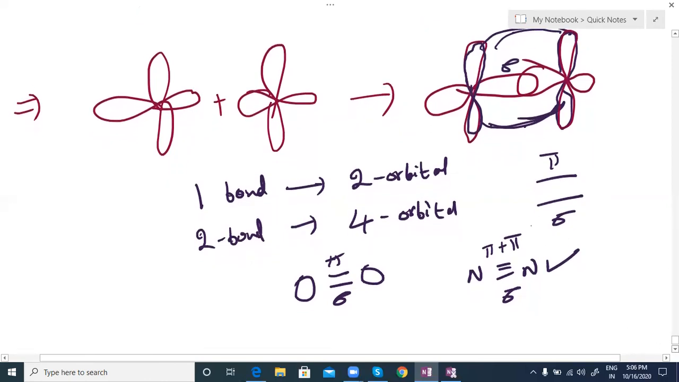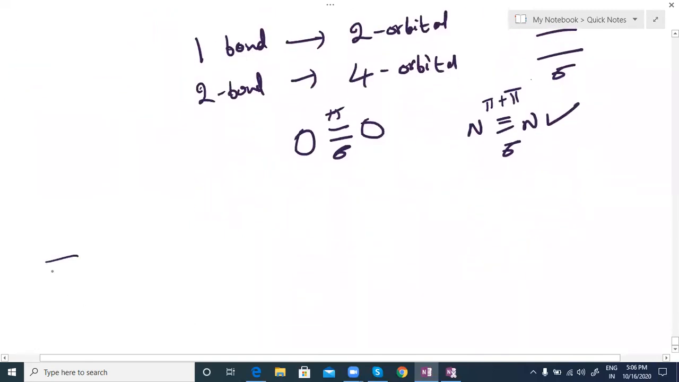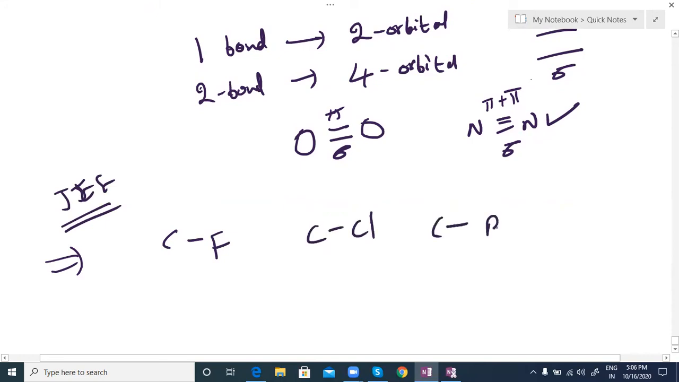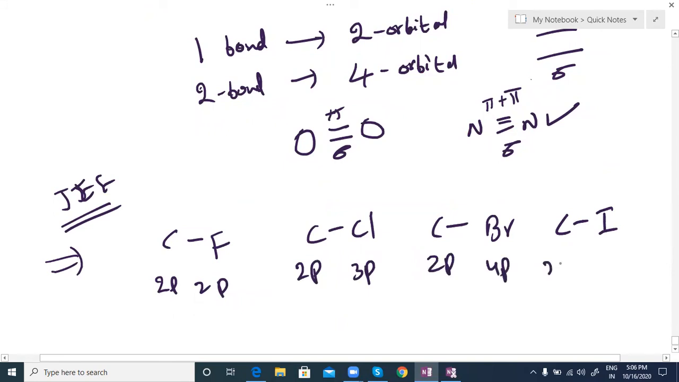And one more thing, which we already introduced. Carbon-F, this is a previous JEE question, sir. And C-Br, C-Cl, C-I: which is a strong bond? Which one has more bond energy? Here 2p orbital with 2p orbital, here 2p with 3p, 2p with 4p, 2p with 5p. The more the energy difference between orbitals, the lesser the overlapping.